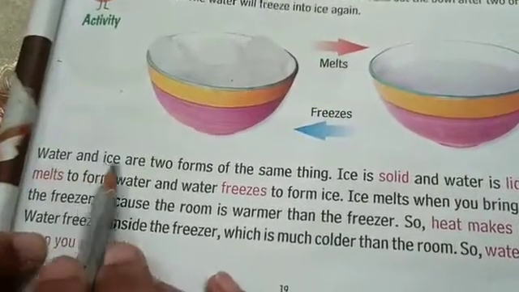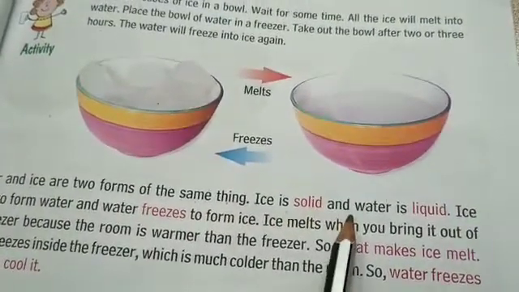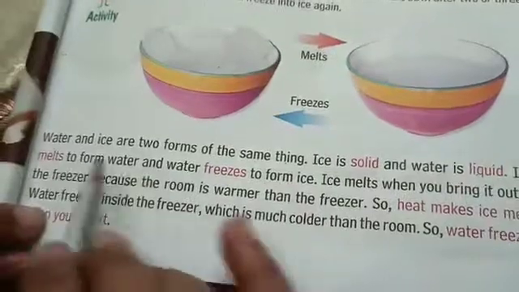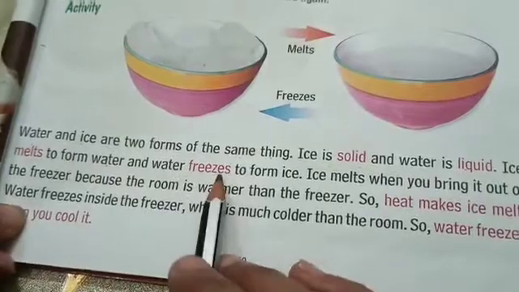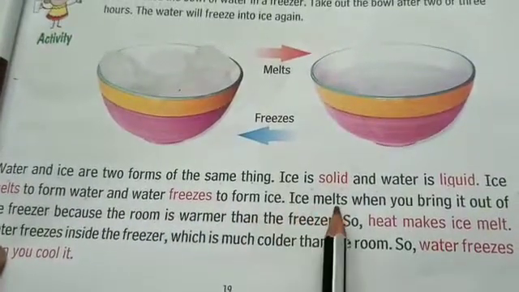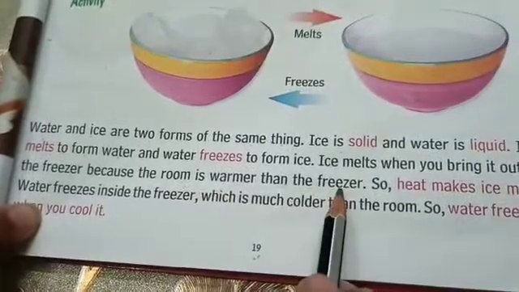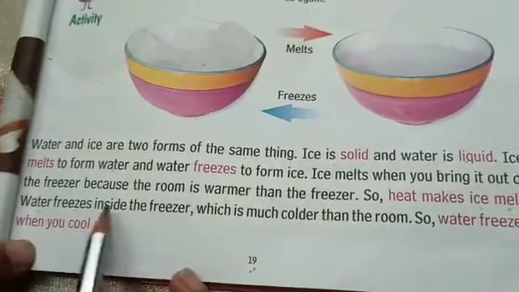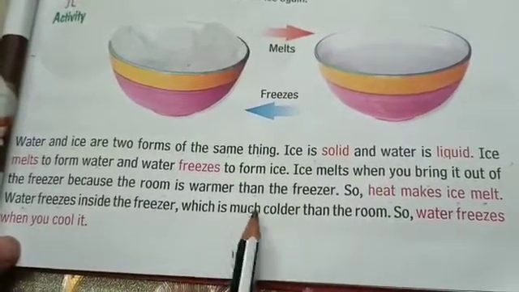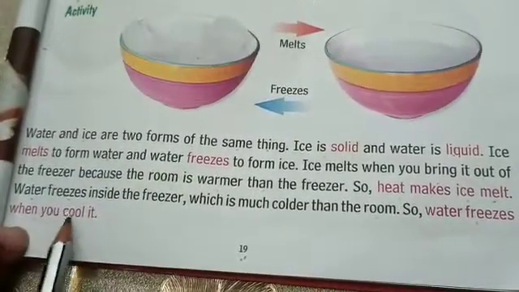Water and ice are two forms of the same thing. Ice is solid and water is liquid. Ice melts to form water and water freezes to form ice. Ice melts when you bring it out of the freezer because the room is warmer than the freezer. So, heat makes ice melt. Water freezes inside the freezer, which is much colder than the room. So, water freezes when you cool it.